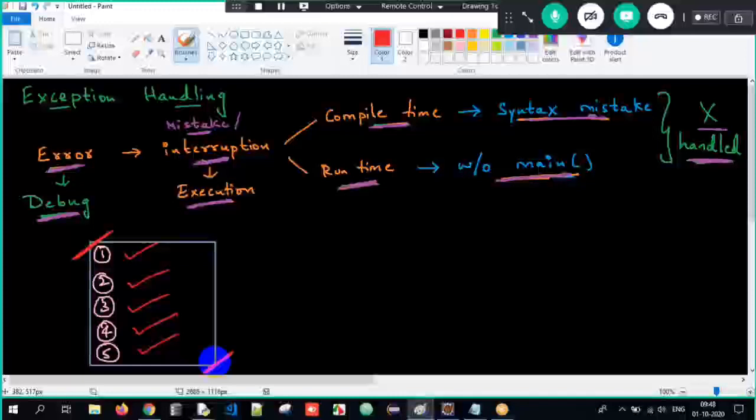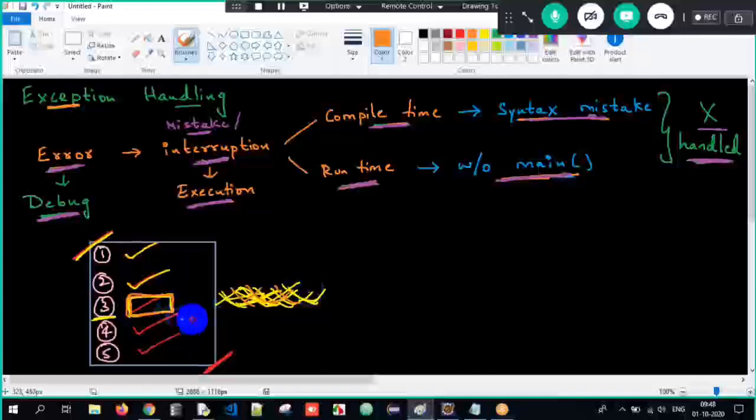But at times, what will happen, you will start the execution of a program. First line will get executed, second line will get executed. But in line number 3, some event or interruption will occur in such a way that your program will get terminated here itself. So what is an exception here? Exception is an event or an interruption wherein your program gets stopped, your program gets terminated, meaning the execution of a program gets stopped and the below lines of code will not get executed at all.